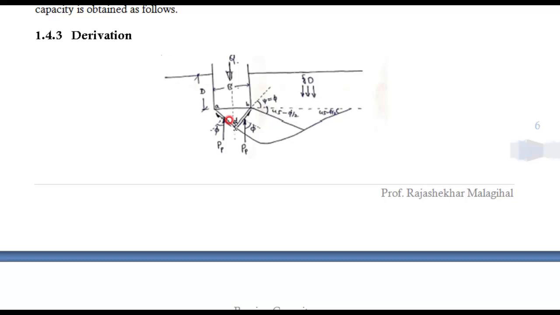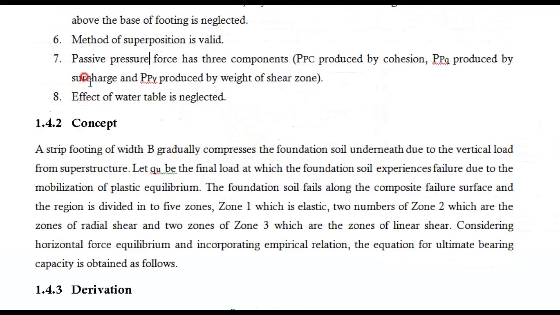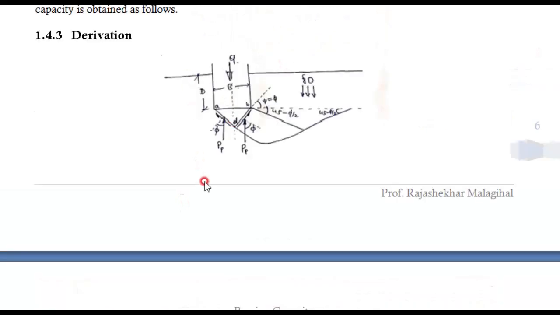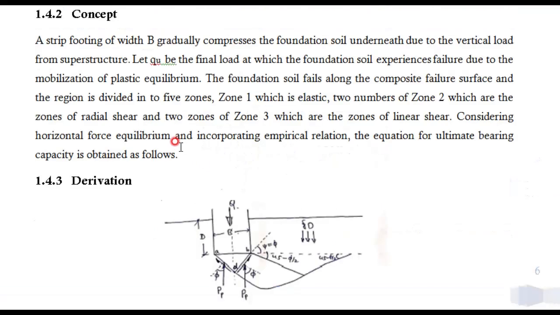Passive earth pressure means the retaining wall pushes the soil, and active earth pressure means the soil pushes the wall. But here the foundation is pushing the soil, therefore we consider the passive earth pressure concept here. That is assumed in the bearing capacity. The effect of the water table is neglected, wherever the water table may be below the ground level, but to derive the equation we are neglecting it.